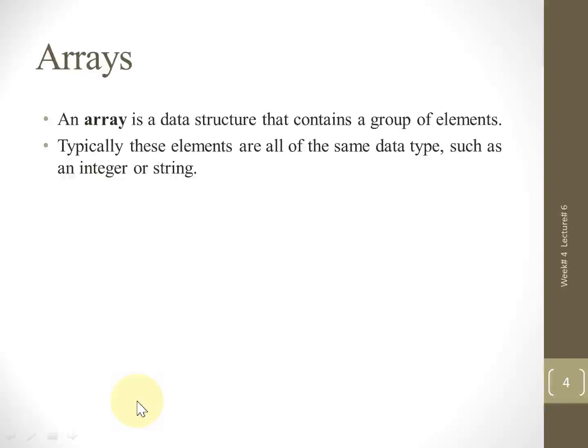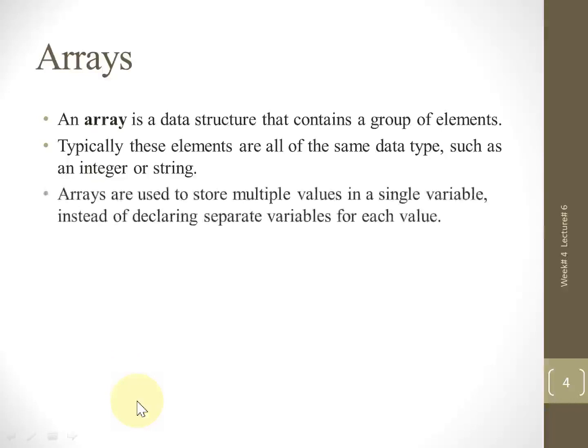It means we will have more than one element within the array, and all these elements will be of the same data type. Like if we declare an array of integer type, all the values will be integers. But if we declare an array of floating point, all the values will belong to the float data type.